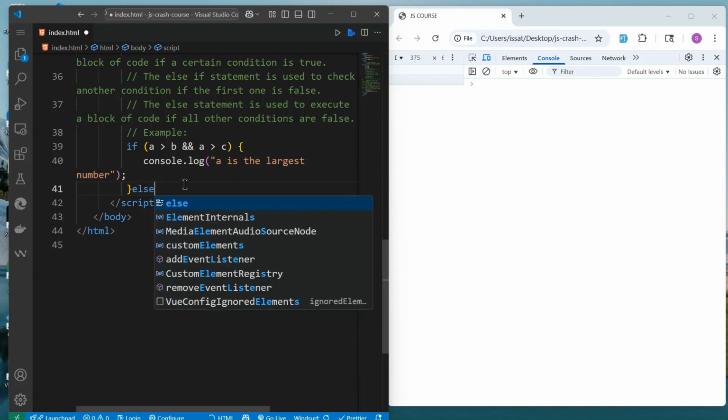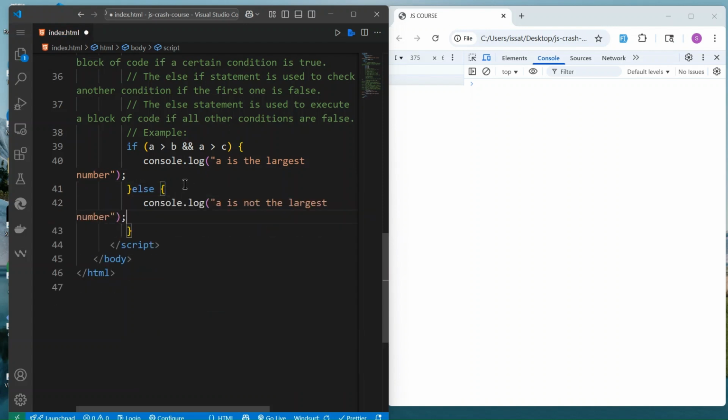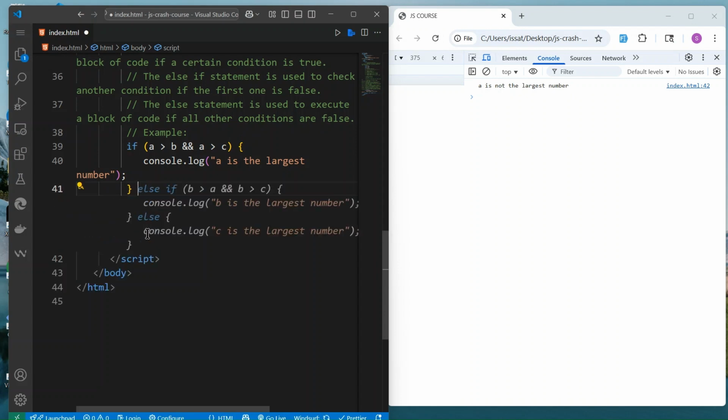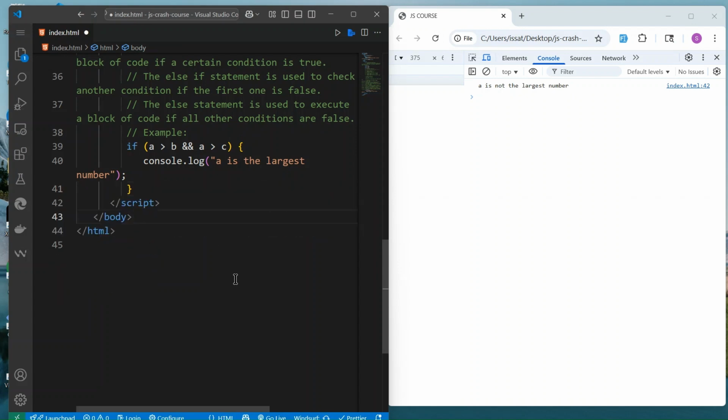But if I do else, A is not the largest number. So if I save that, you see now this is the answer. But if I remove this else statement, we just leave it.